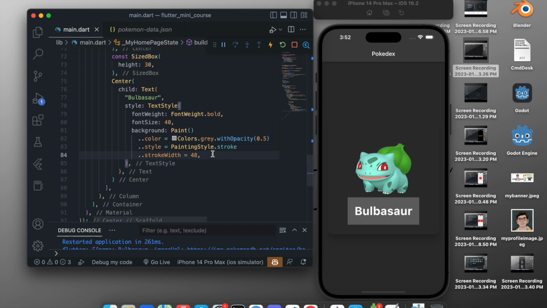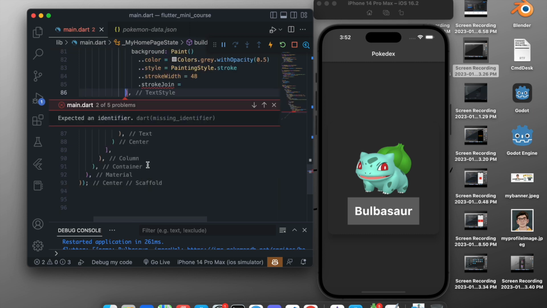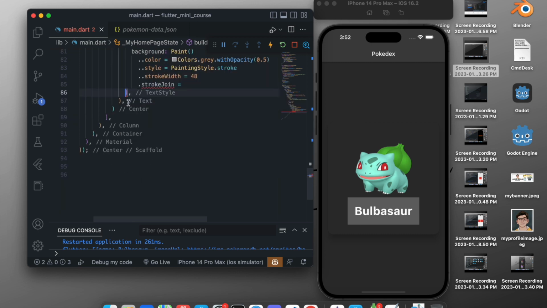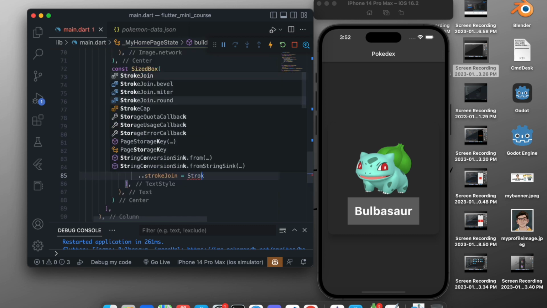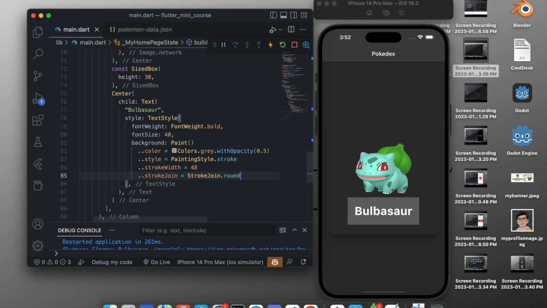Now inside this we will need to add a stroke join, because we want this to be round and not sharp edges, so we will say strokeJoin, that is the point where this will join, and we will set it to, okay, where I made the mistake. I added just one dot instead of two, so strokeJoin, and this strokeJoin will be StrokeJoin.round. Now what we did here is basically we just made the edges round, and this looks perfect.